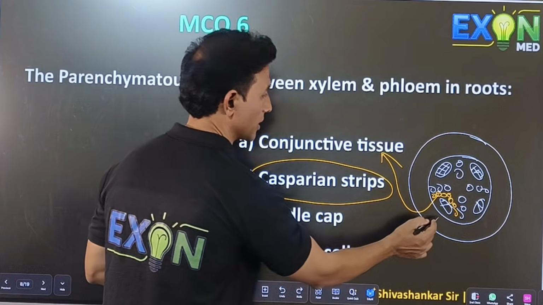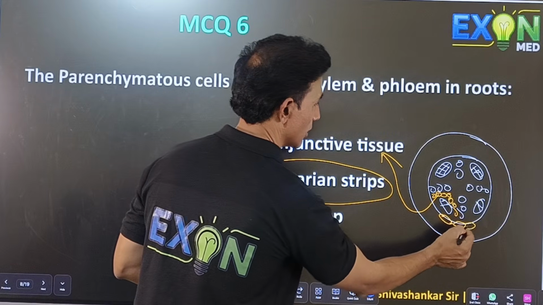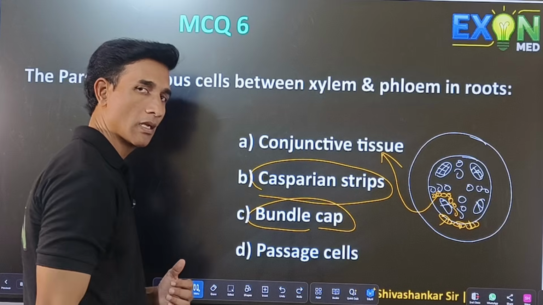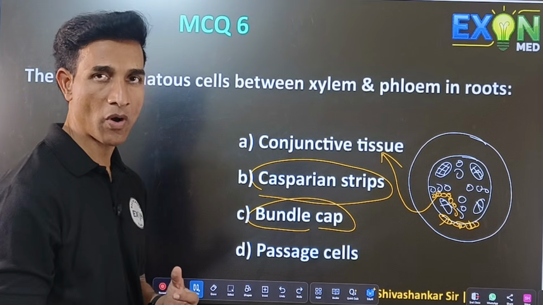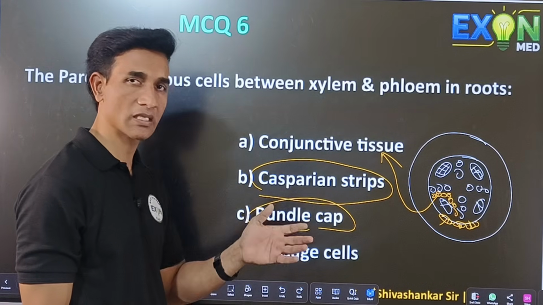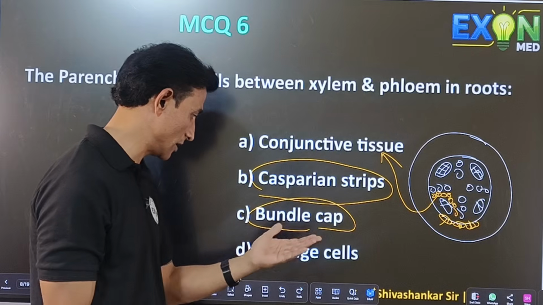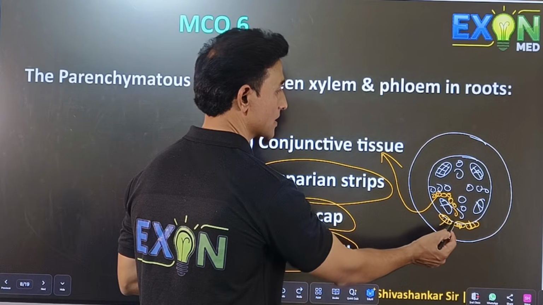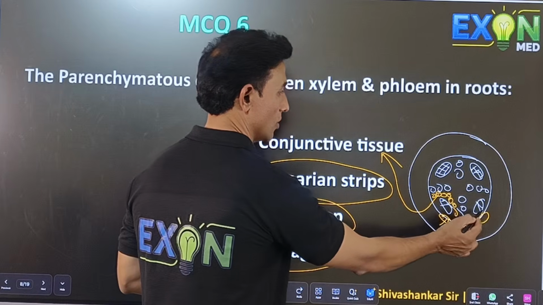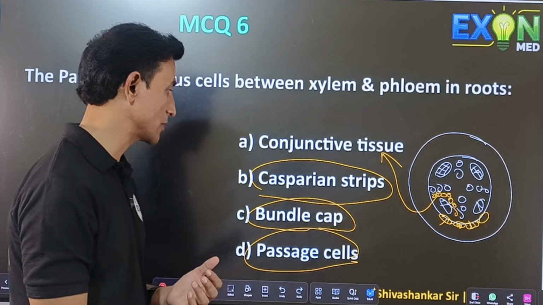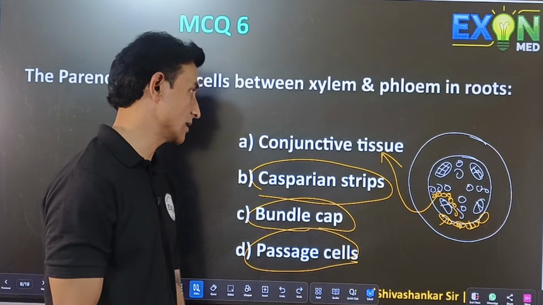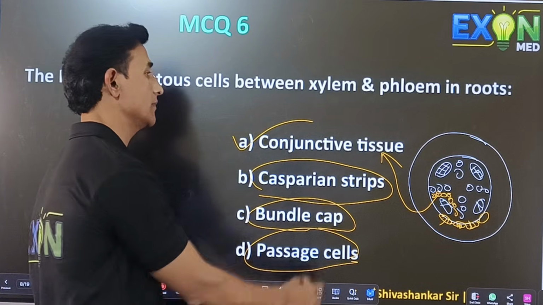Casparian strips are present on the endodermis. Bundle cap is the cells made up of sclerenchyma present in the stem above the vascular bundle. And passage cells are the cells where Casparian strips are absent. So the correct option is conjunctive tissue.